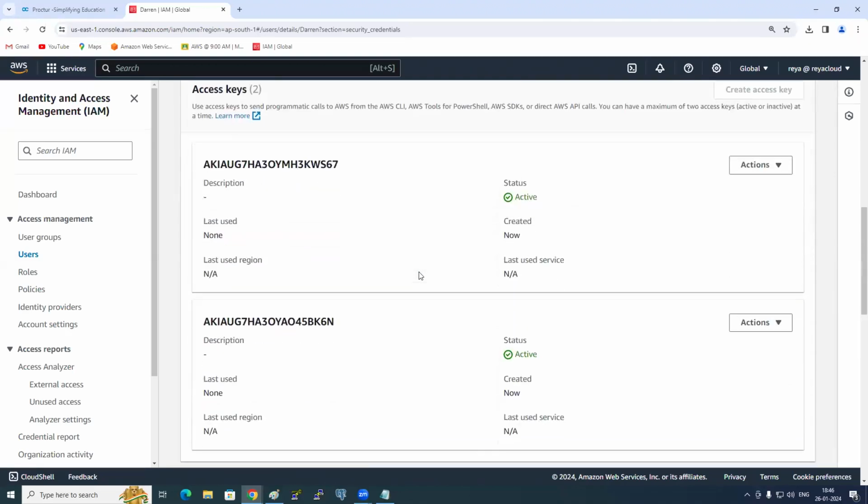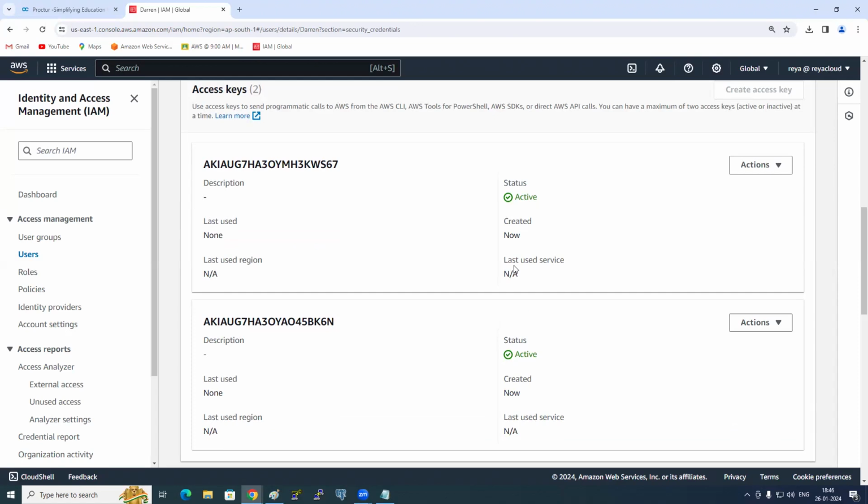Okay. Now I am asking one certification question. Is it possible to disable console access? We know it is possible to disable the console access. Now I want to disable programmatic access also for Darren. What do I need to do? How do I disable programmatic access?